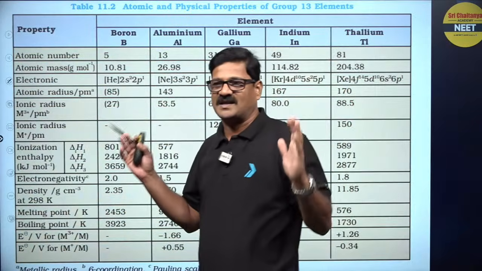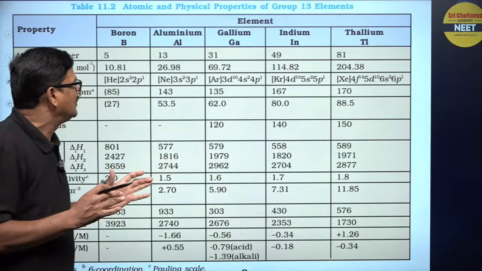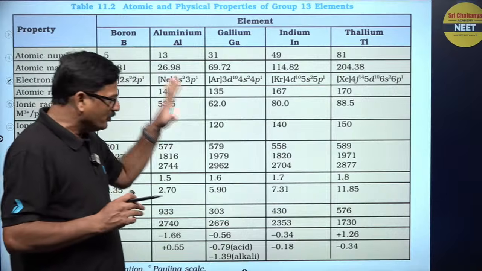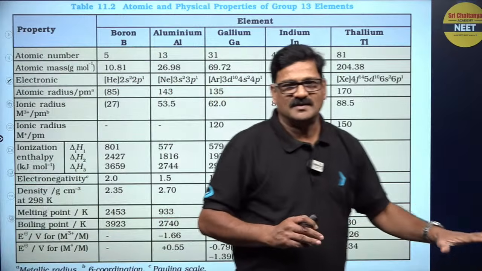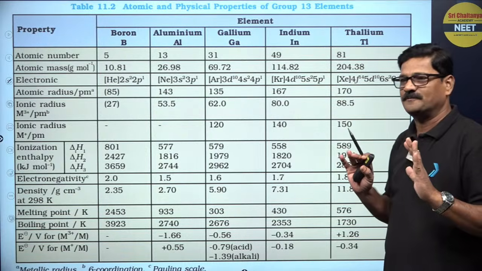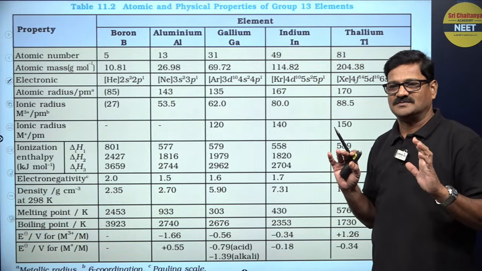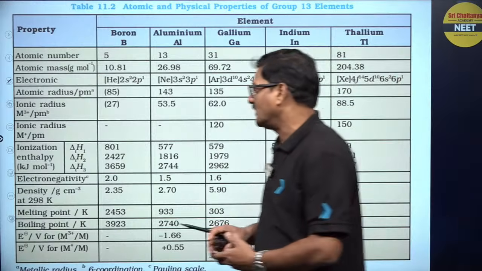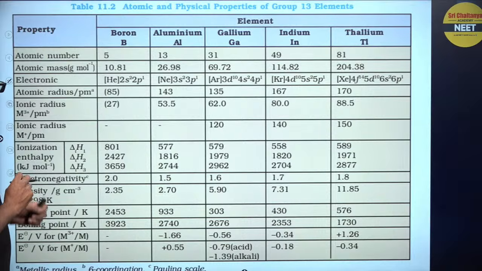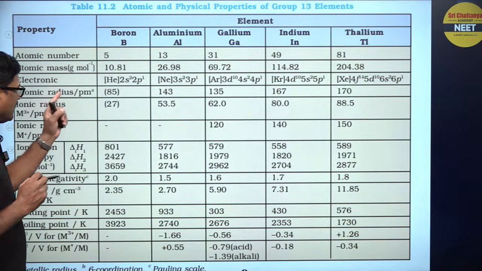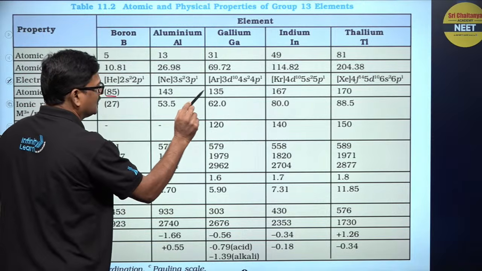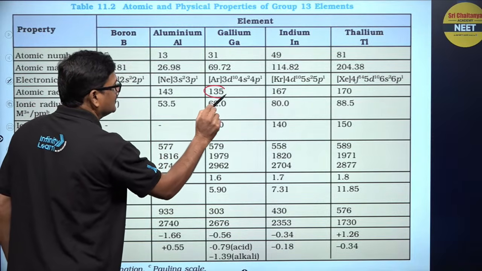So this is a screenshot of the NCERT. When this screenshot is given, do we have to memorize the overall table given in the NCERT? That's my question. Of course not. Then what do we do? You can see the atomic radius 85, 43, 135 decrease.